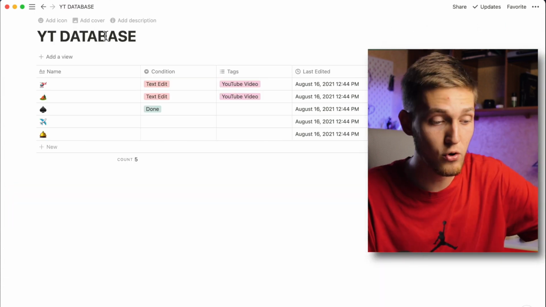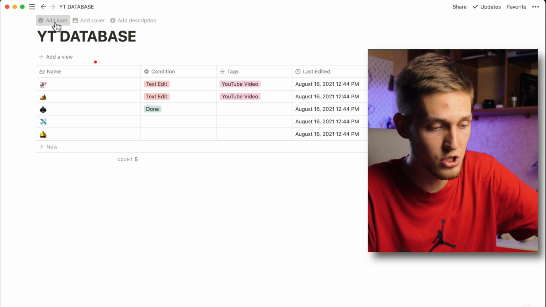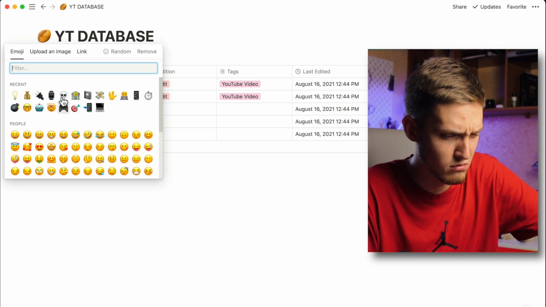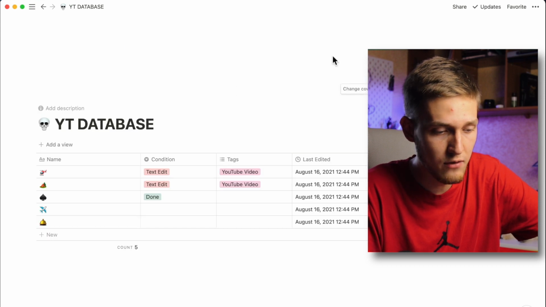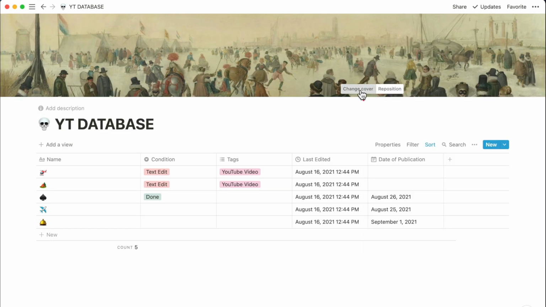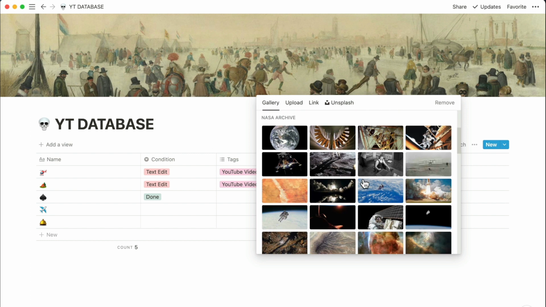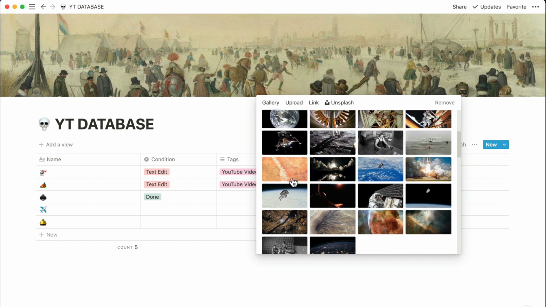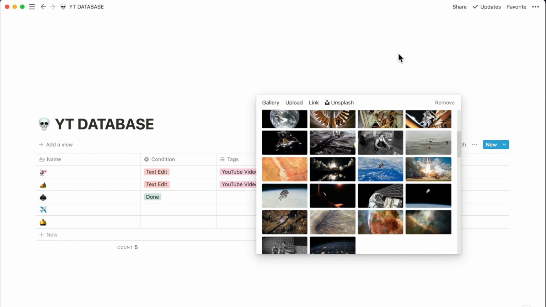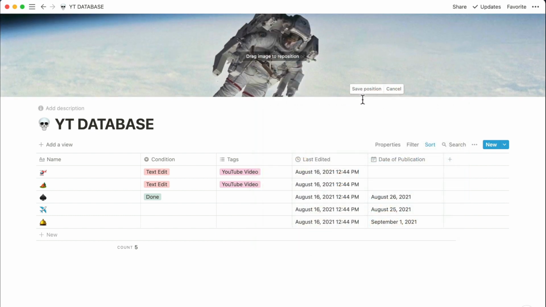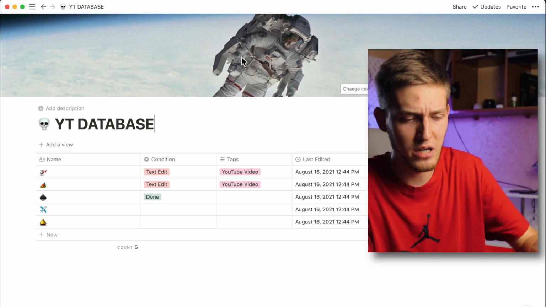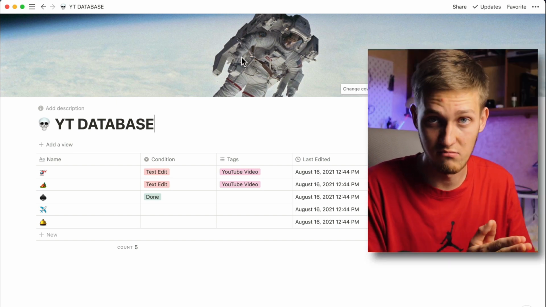Not interesting. For our database, I also add an additional icon, so I want to make it maybe a big skull, and I want to add a cover, maybe change the cover, and you can choose whatever you want. I like NASA stuff, something like this, and you can change position, reposition. Nice. This is a small detail, but you have your personal database.